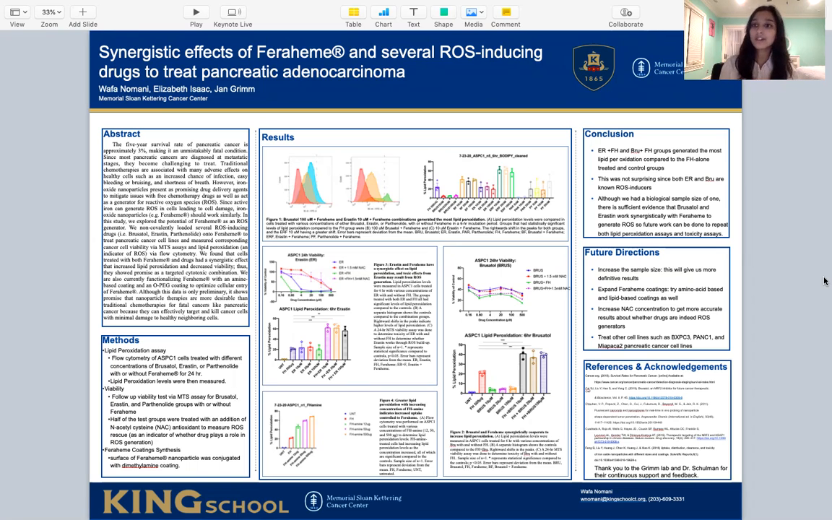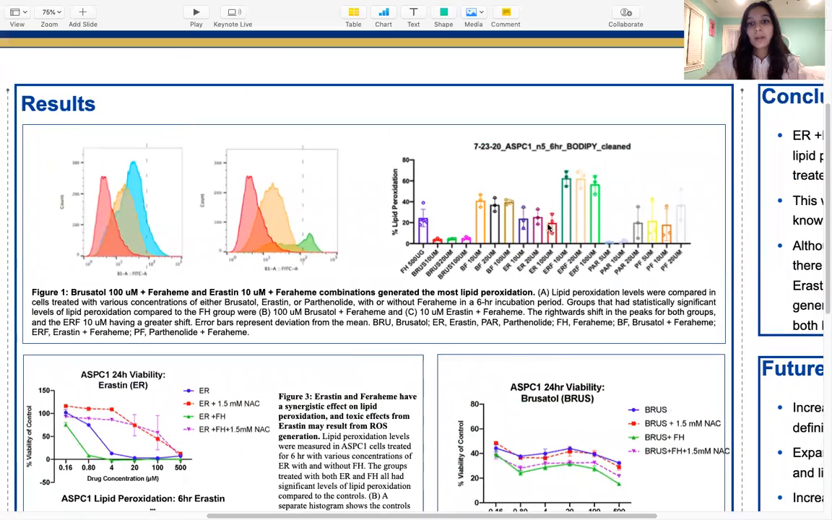So, in this study, we non-covalently loaded several ROS-inducing drugs, such as brucitol, Avastin, and parthenolide, onto the surface of the Feraheme nanoparticles. So we first measured lipid peroxidation, which is a direct indicator of ROS, via flow cytometry.